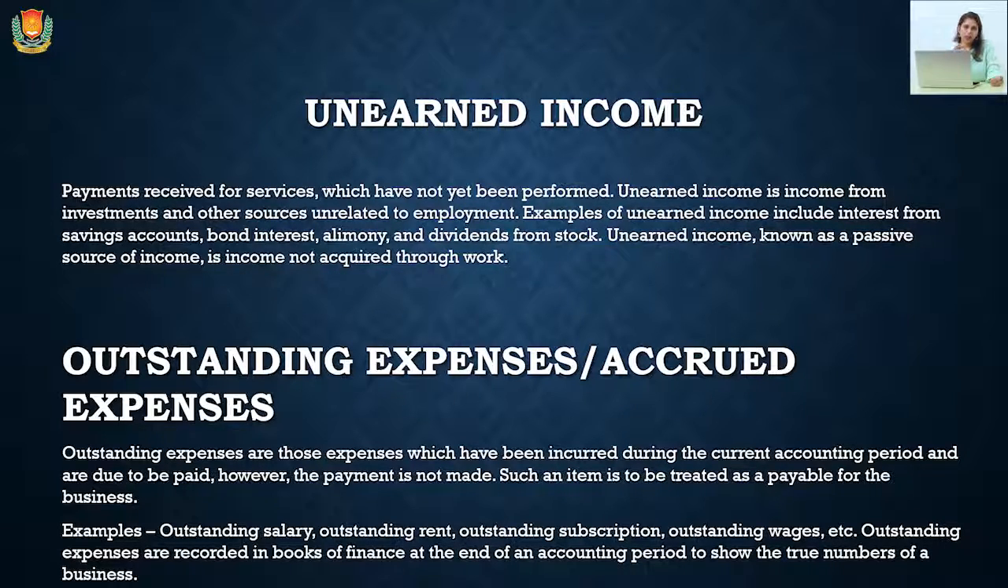Next is outstanding expenses. These are accrued expenses. These are those types of expenses which have already been accrued, but we haven't paid the amount. So it will be a liability of the company to pay this amount. For example, outstanding rent, outstanding salaries, etc.